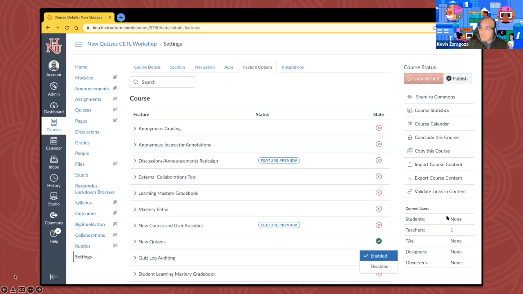All right, so this is how we activate new quizzes for the course. And you may be wondering, do we have to do this per class? Yes, for now. Perhaps June 30th, everything will just be turned on automatically, or maybe a little bit earlier. But for now, we did test run this in the previous workshop last week. You do have to turn it on per class. How's that?